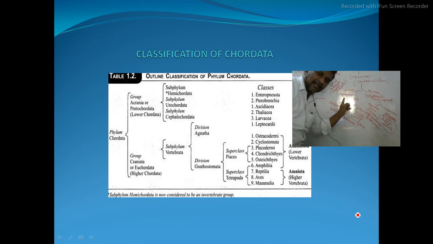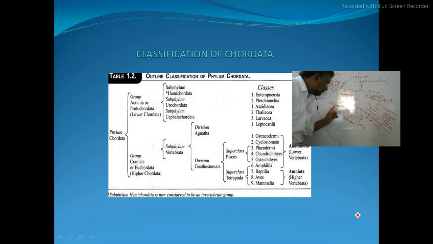This is Agnatha. This is Gnathostomata. Agnatha: A means absence, gnatha means jaws. So jaws are absent in them. Their jaws are absent. Jawless organisms.